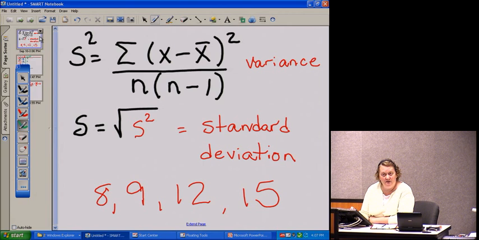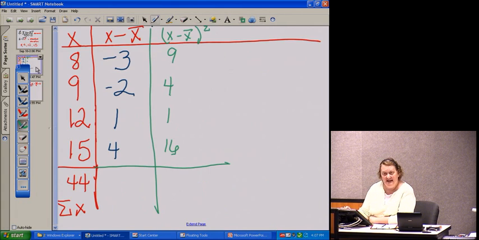The symbol in front of it is what we need to do next, and it says to sum up each of those values. So looking at our table, see how easy it's going to be then to say 9 plus 4 is 13, plus 1 is 14, plus 16 is 30. So we're going to add up that column, and we get 30.